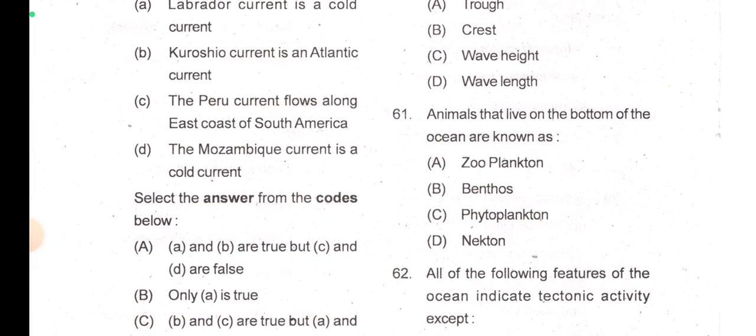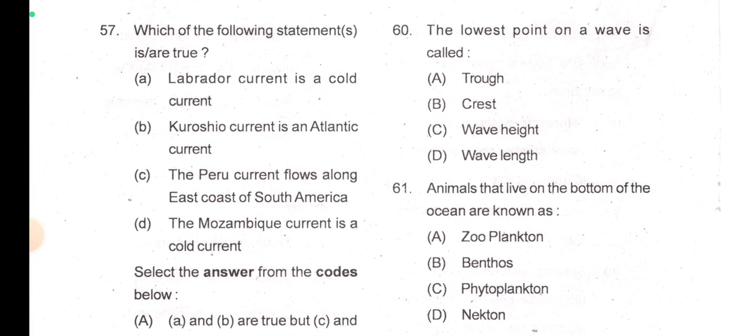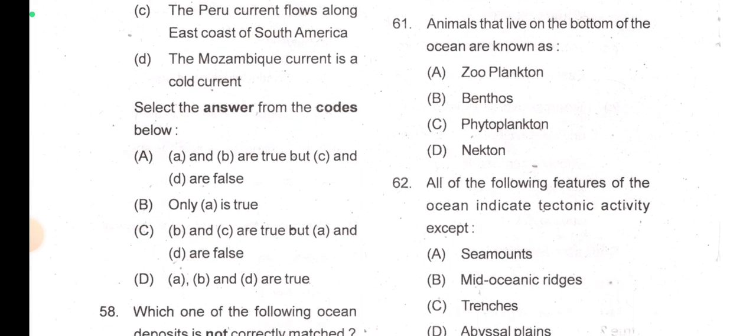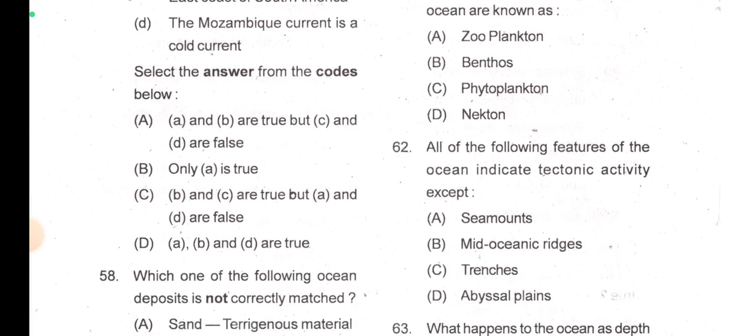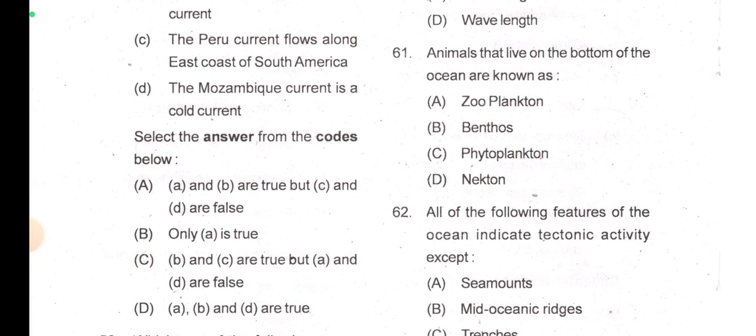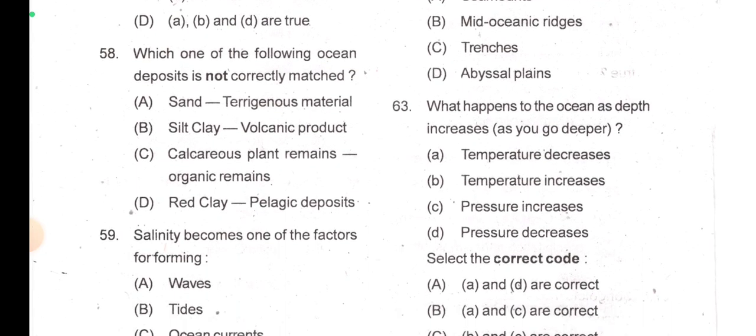And I am saying this because Mozambique current is not shown in this Atlas, so I have to check it on my mobile on Google, but I can't close this. I can close the window, but I am not doing that right now. So do check, or else we can eliminate that only A is true. But please confirm whether Mozambique current is a cold current or warm current.